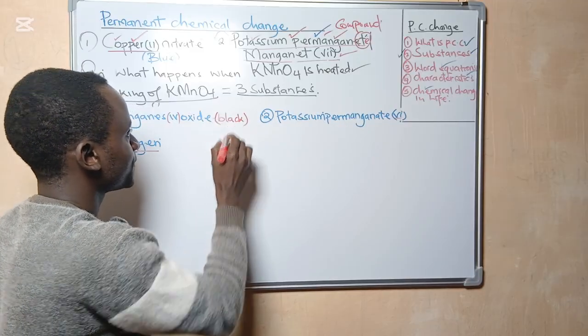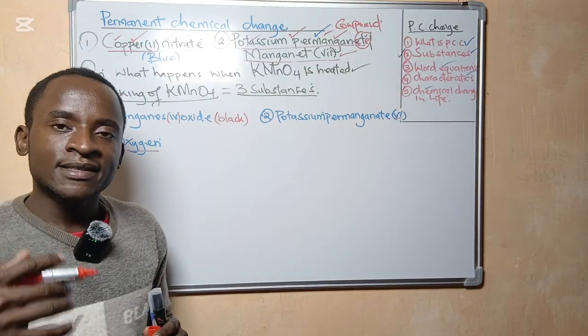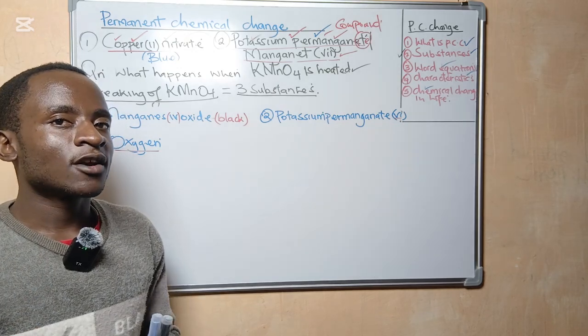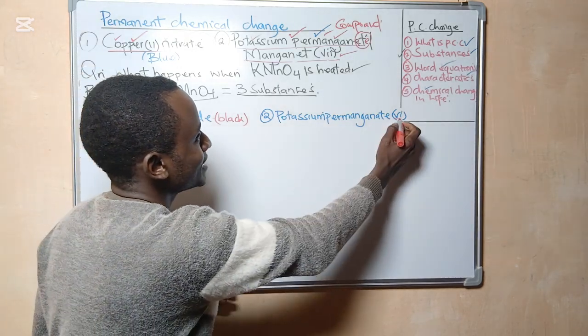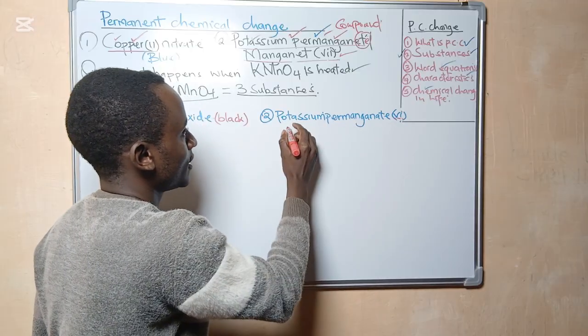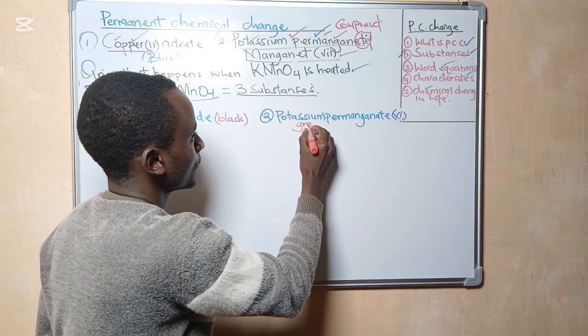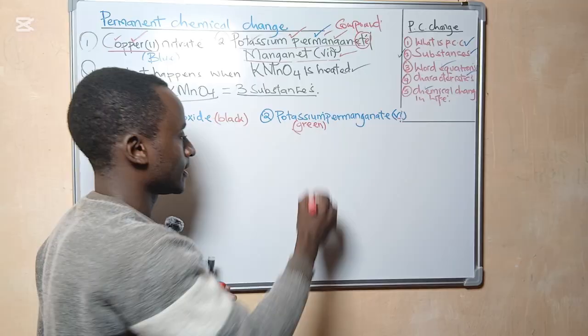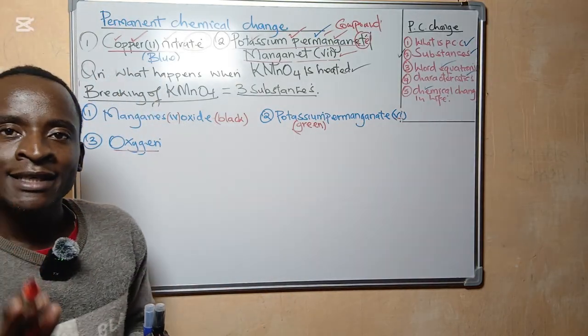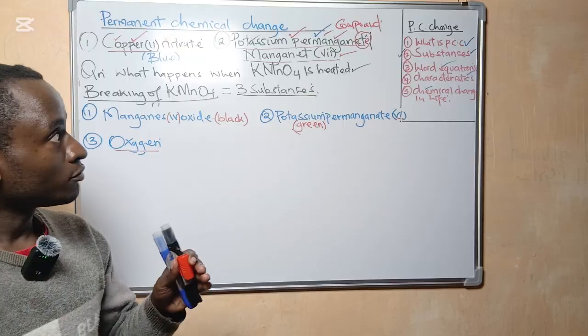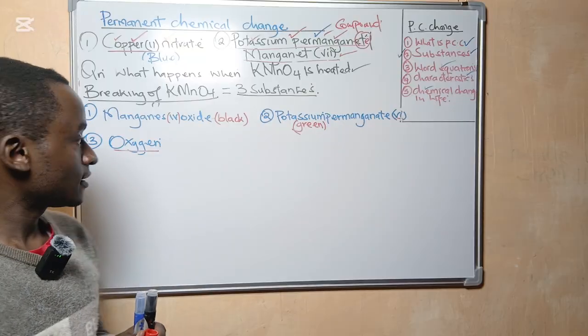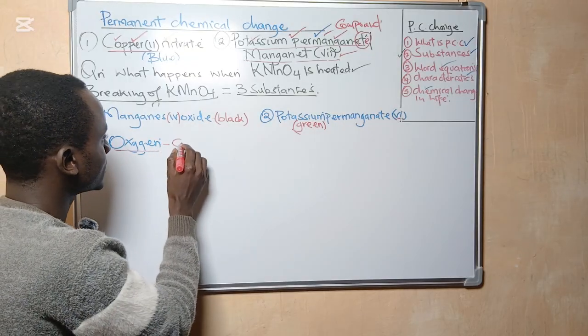The second substance formed is potassium manganate 6. It is green in color. Then the last substance formed is oxygen, which is colorless.